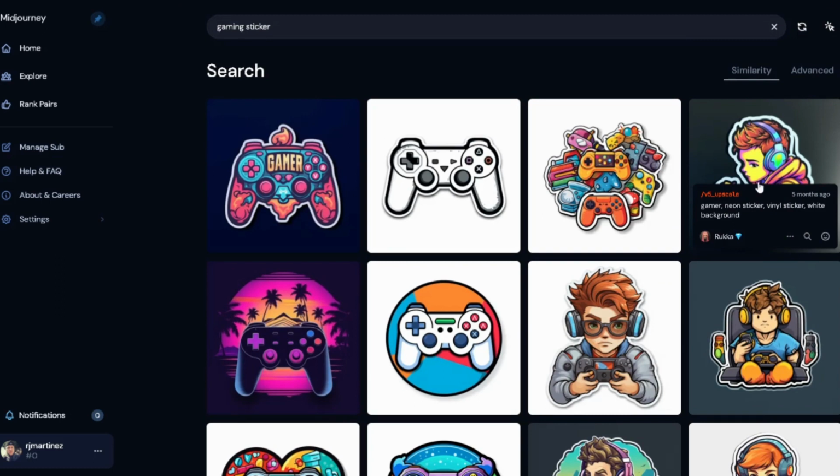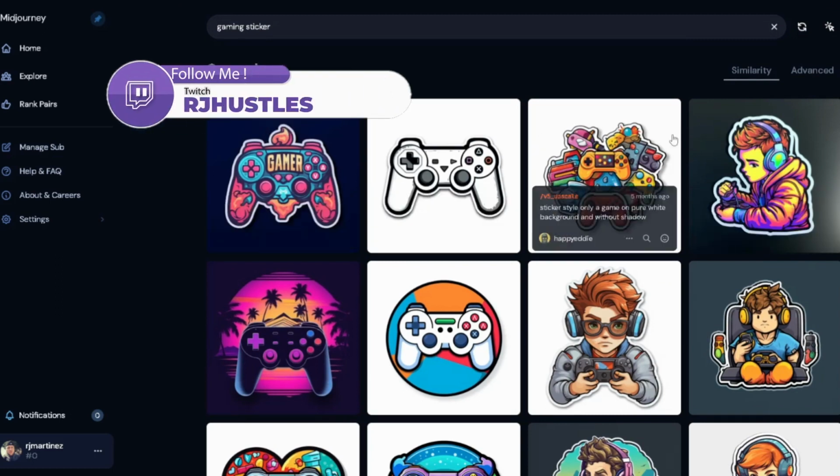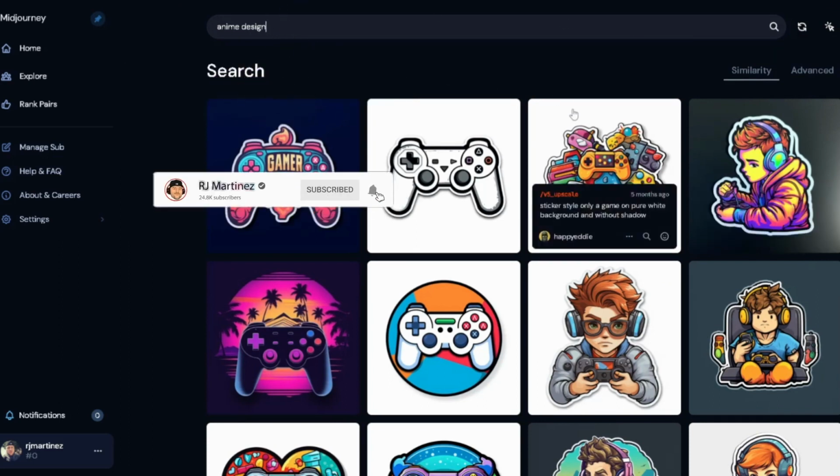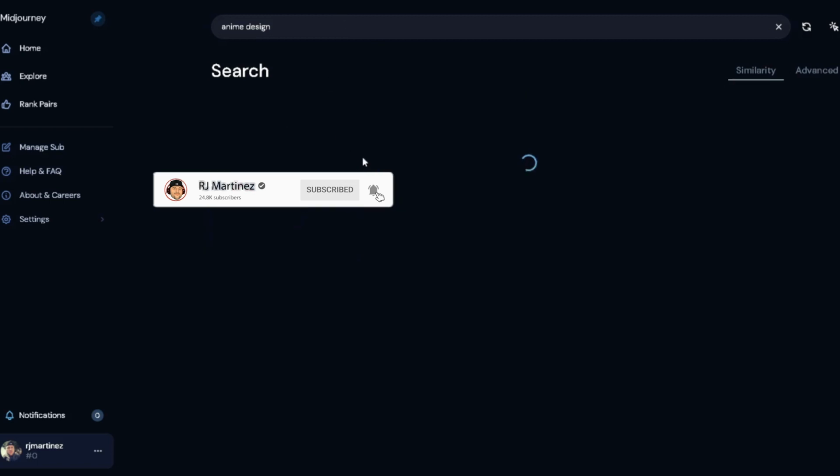And then like I said, just by looking at it. Look at vinyl. We're seeing vector too as well, being a big used keyword inside here. Vector would be a good idea for the keyword search bar up here inside of Midjourney. All right, next one is going to be anime design. Let me go ahead and hit enter.